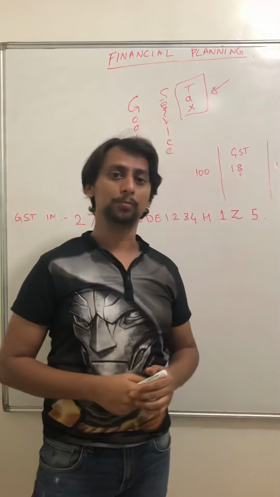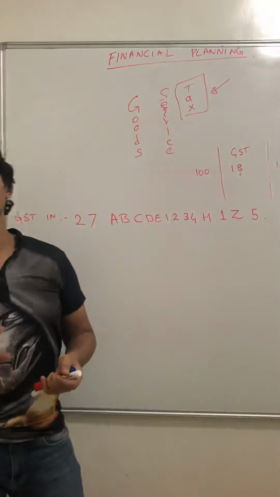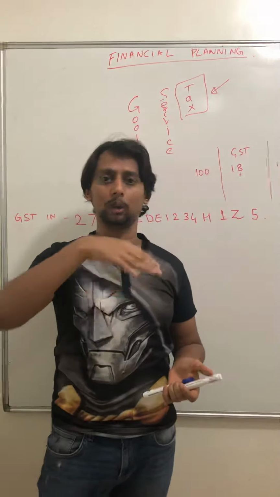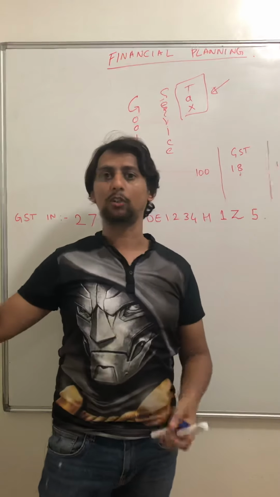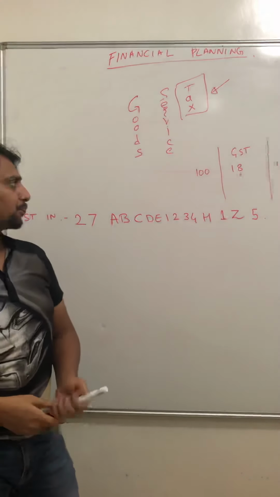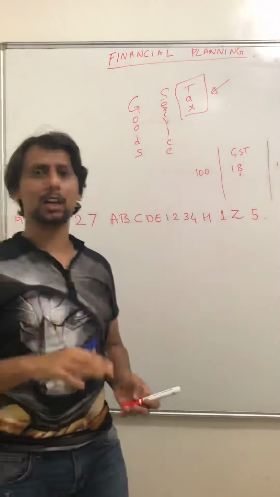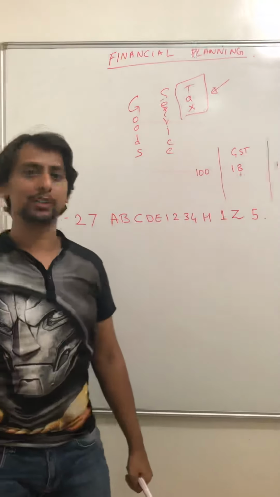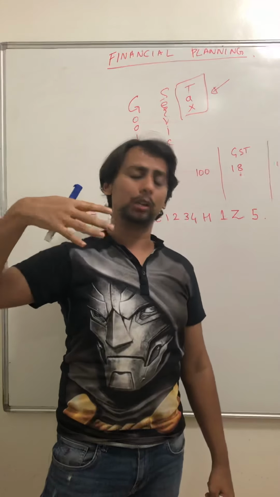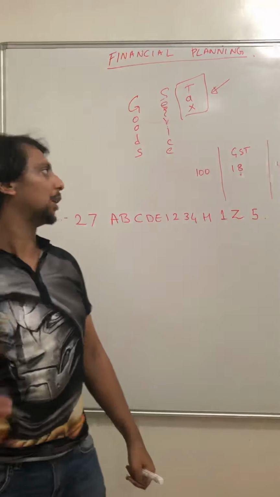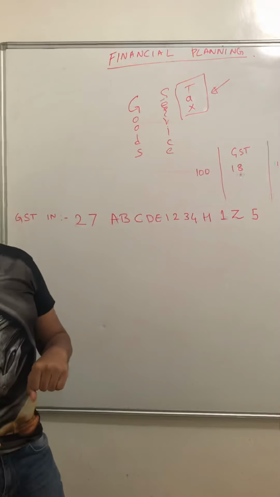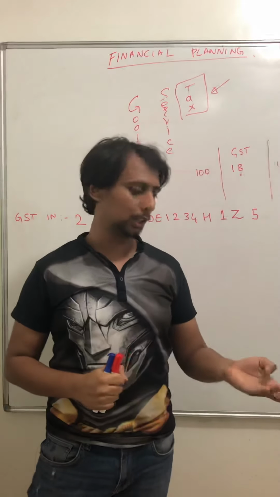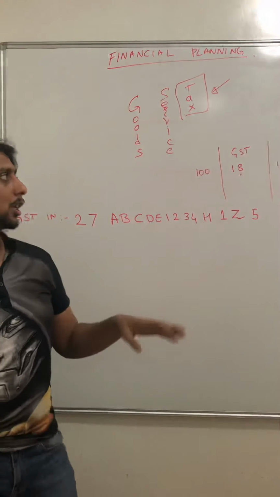Government requires money. Except for corruption, they require money for other things also. They require money to build roads, and for other things. This Corona crisis, they are handling that. So the government always requires money. How will they get that money? There are many sources of getting money. One of them is income tax, and the other major one is GST.